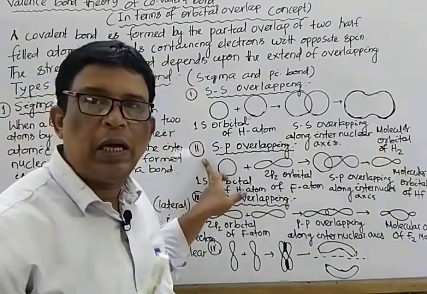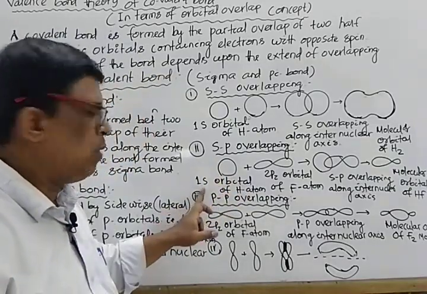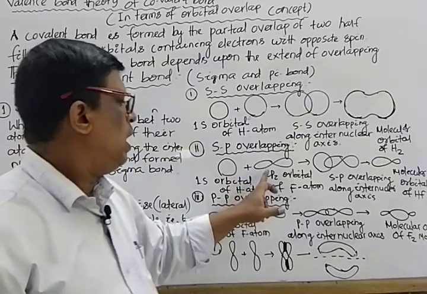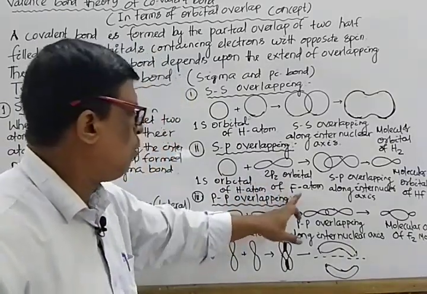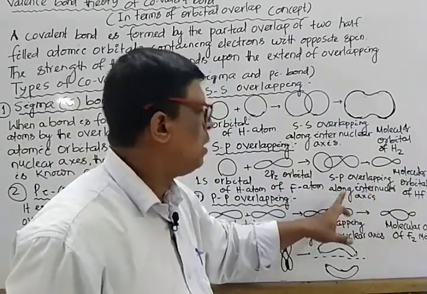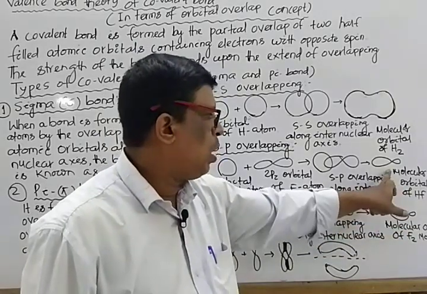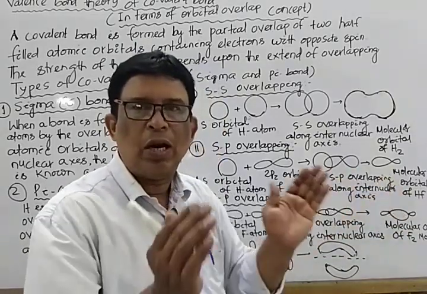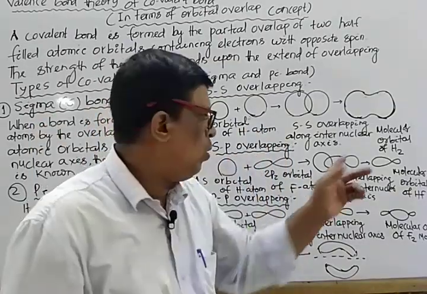Move to the second part, that is SP overlapping. The suitable example is formation of HF molecule. It is H, 1s1, that is S atomic orbital. It is F, that is 2pz1, so 2pz1 orbital of fluorine atom. When they overlap, that is known as SP overlapping along the internuclear axis, resulting in the formation of molecular orbital of HF. One lobe has higher size, another lobe lower size.